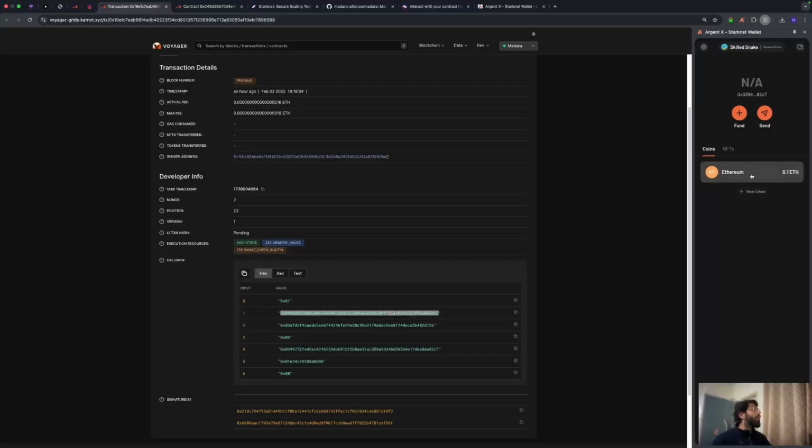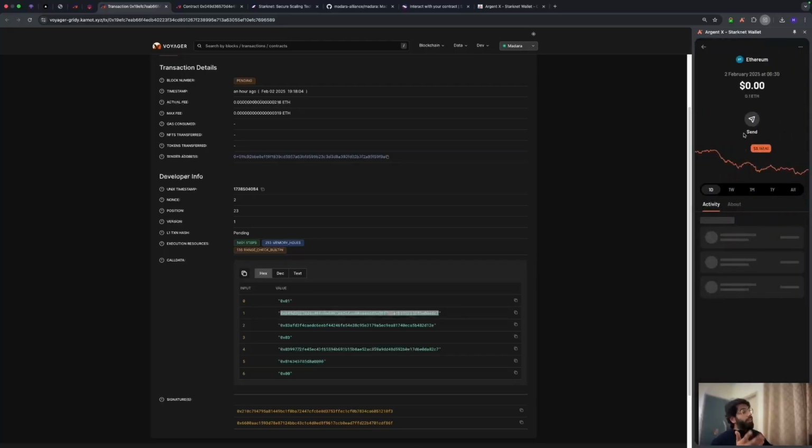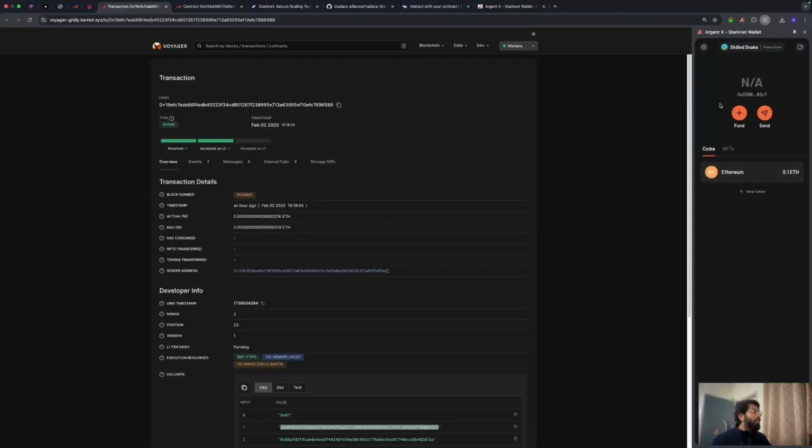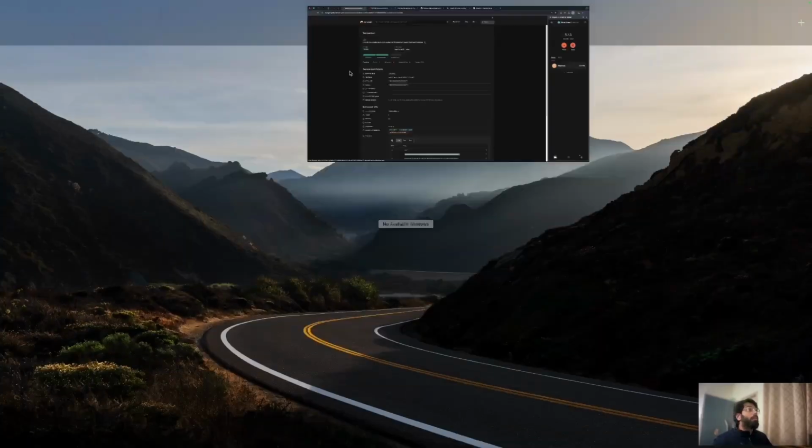It's not giving a USD value because we have not configured that in Madara chain. That's pretty fine. But what you can see here is that you have 0.1 Ethereum. That means you can use this amount to do transactions now. So let's try it out. Let's send some Ethereum to some random account. I'm going to get some random account, all right?